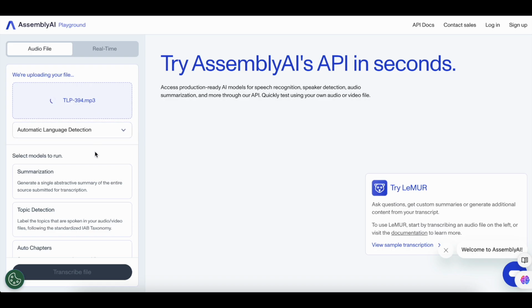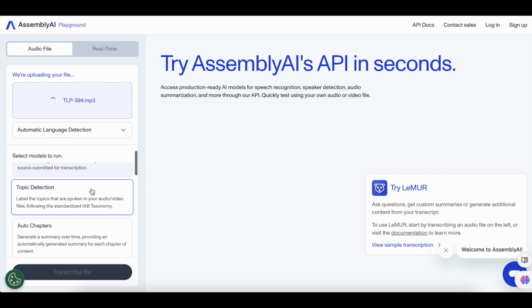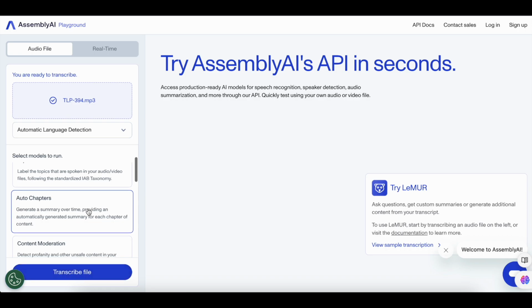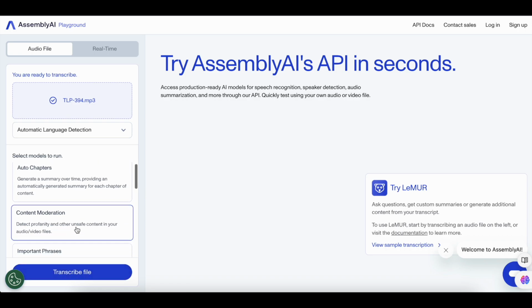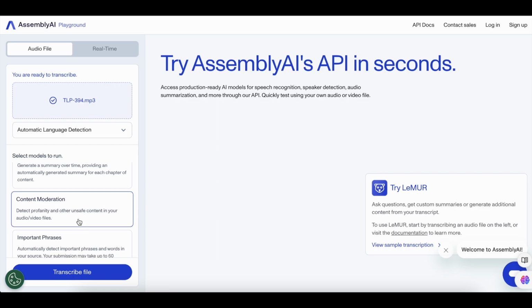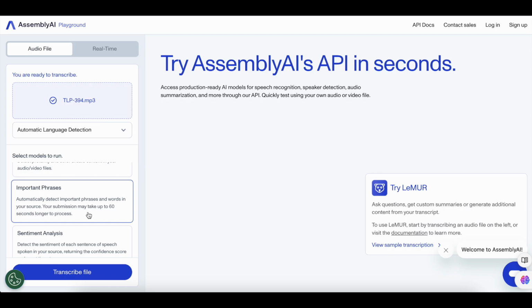And while the file is uploading, I'm going to pick one or more of these models that I want the AI to run. So I want to pick summarization, so to give me a summary of the content. I'm going to skip a few of these, but you can see some of the options here, like auto chapters or filtering out profanity, highlighting some important phrases.